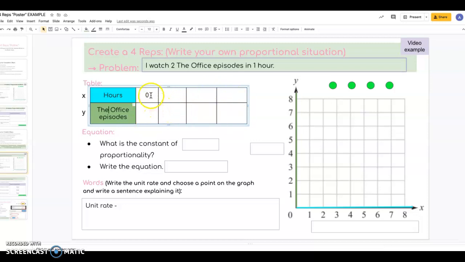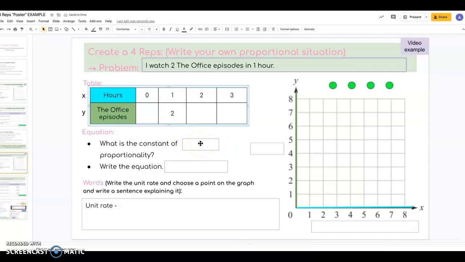So now I have my X and Y values, and I'm going to create a table. So to make it easy on myself, I'm just going to do 0, 1, 2, and 3. These numbers can be anything you want. And then I'm going to plug in what I have in the sentence that I wrote. So I watched 2 The Office episodes in 1 hour. So here's 1 hour. I'm going to put 2 episodes.